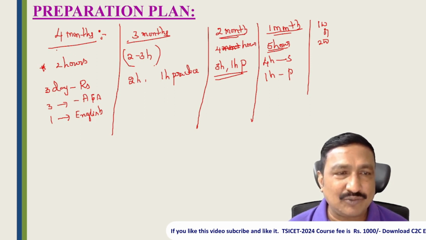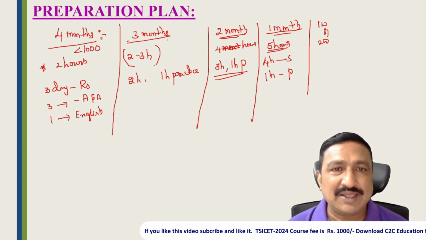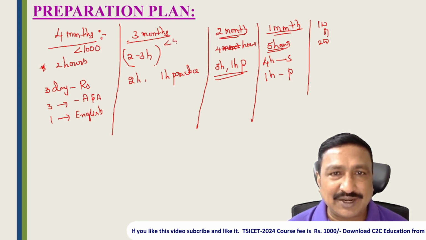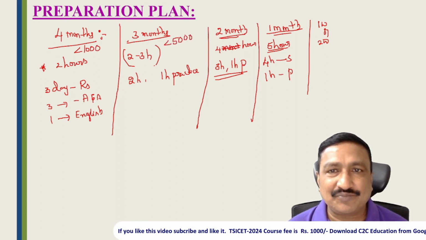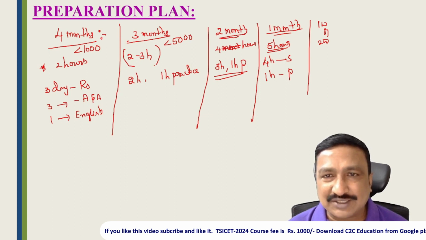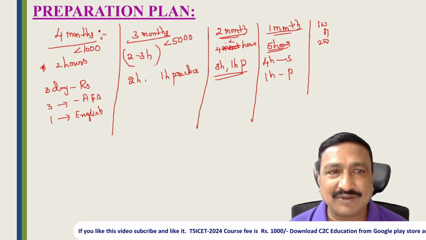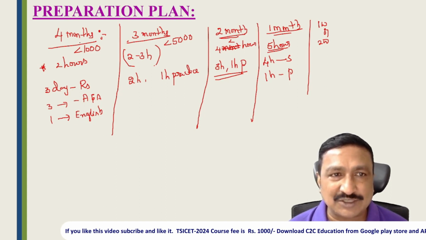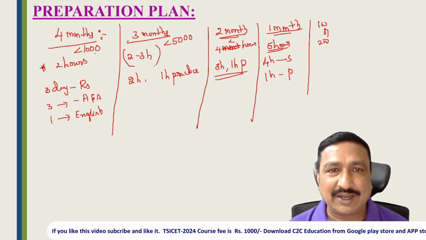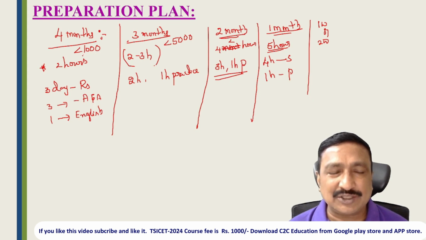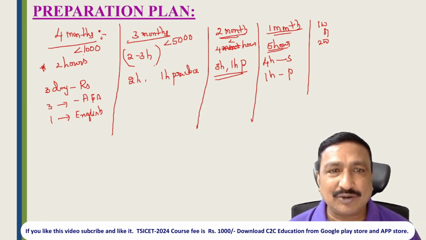So if you want to get below 1000 rank, start preparation from 4 months. If you want to get below 5000 rank, 3 months. If you want to get below 2 months, right, you can get below 1000, it depends. I'm not giving guarantees, or if I prepare 4 months before, can I get 1000 rank? So it just depends on your practice and your hard work.